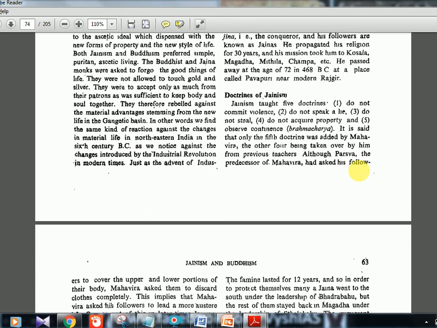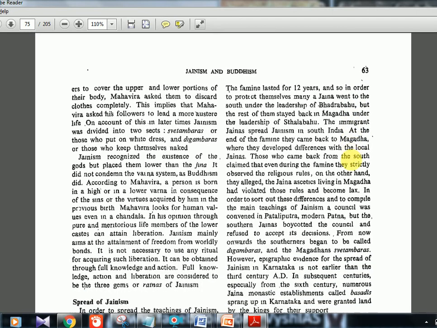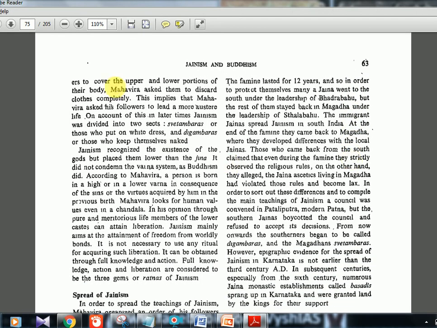So the 24th is Mahavira, the 23rd is Paraswa. A lot of extra facts I have told you. Please make a note of all this, because we will forget these kinds of factual things. Then about the dressing style: Mahavira told that we should discard clothing entirely. The other Tirthankaras did not tell about those things, but he told about celibacy and also discarding the clothes.